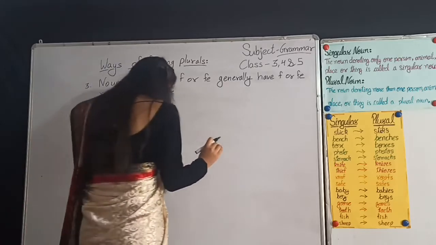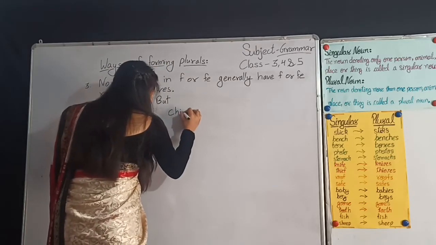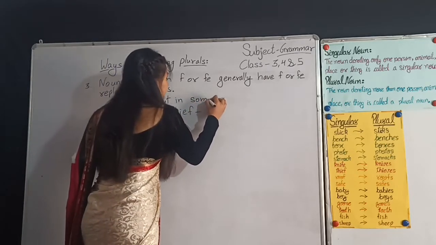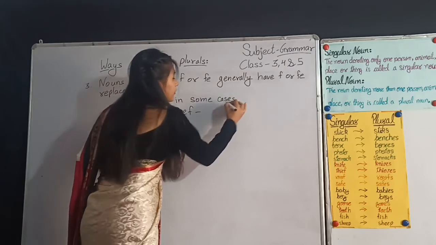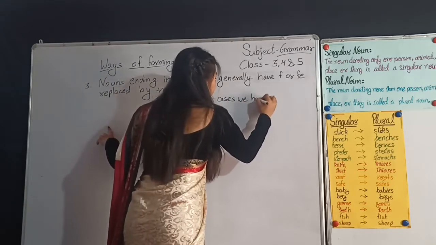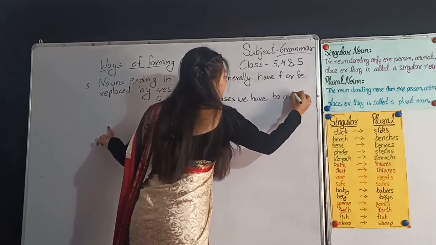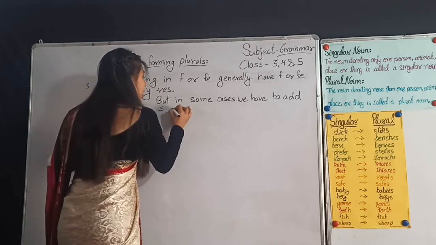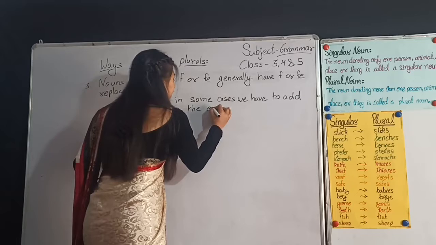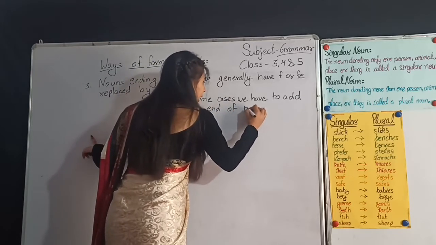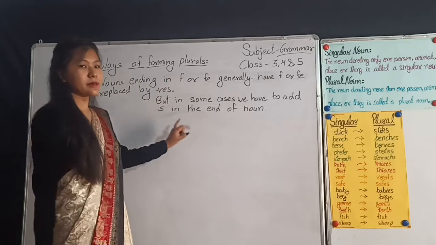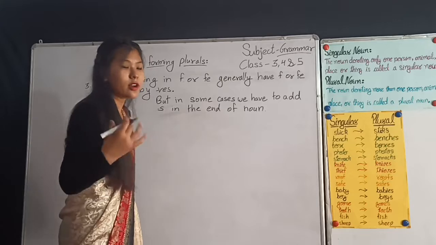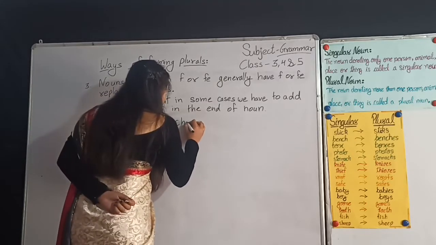For example, chief, C-H-I-E-F. In some cases, we have to add just S at the end of the singular noun. For example, chief.